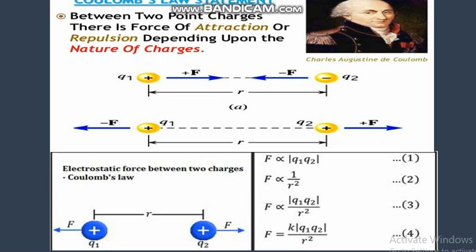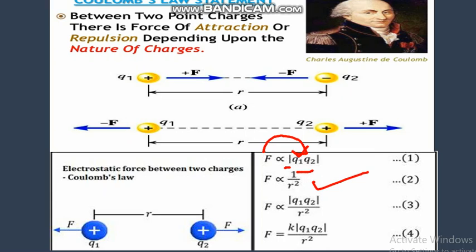Coulomb's law. What is the statement of Coulomb's law? Student, simply, the force of attraction or repulsion between two charged bodies is directly proportional to the product of their charges and inversely proportional to the square of the distance between them. Means force is directly proportional to the product of the charges. Q shows the charges, and F is inversely proportional to the square of the radius.